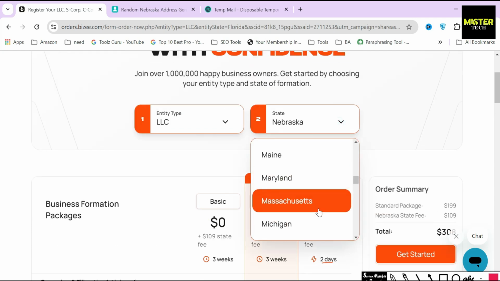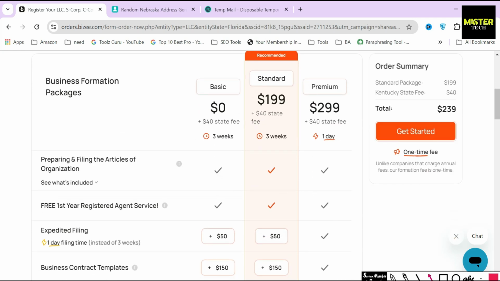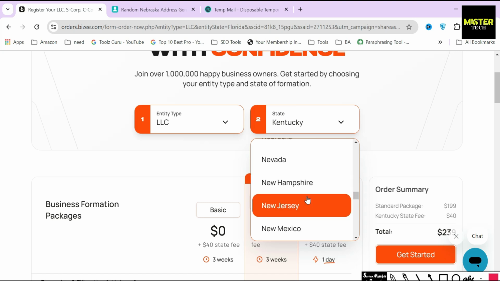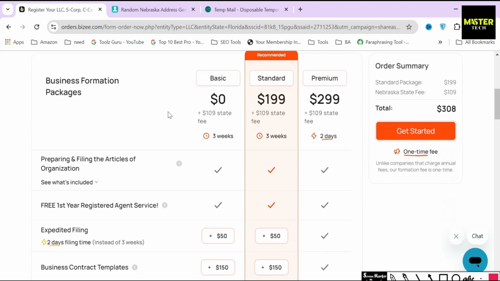So if you go up here and we switch to Kentucky, and this is probably going to bum people out in Nebraska, you'll see the state fee is just $40. So this state fee varies from state to state. Since I will show you guys how to start an LLC in the state of Nebraska, I'm going to show the rest of the process of LLC formation using this state, but don't worry, the process of filing an LLC through BZ is the same for every state. Just follow along with this video, and you will easily figure things out.